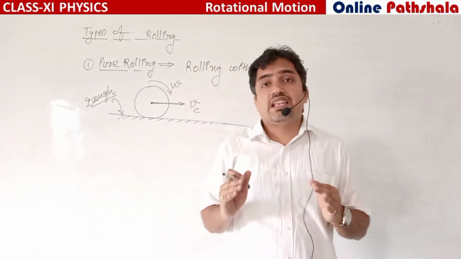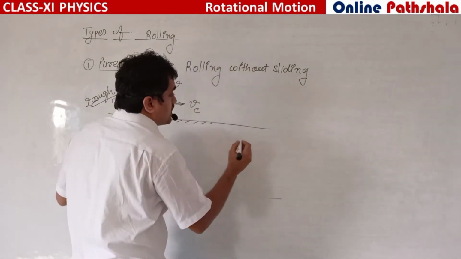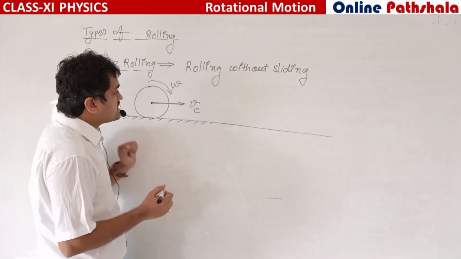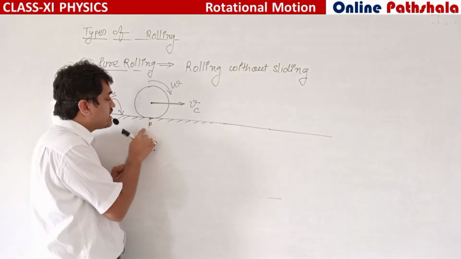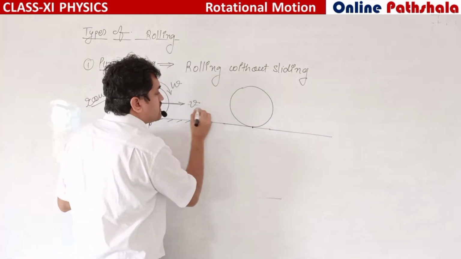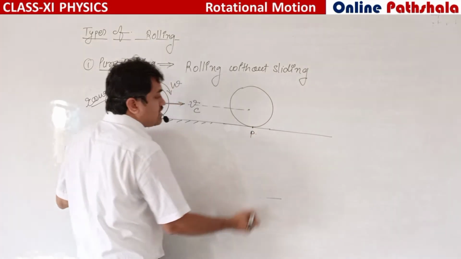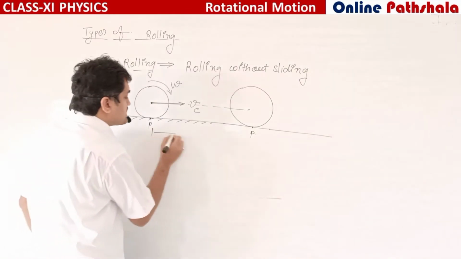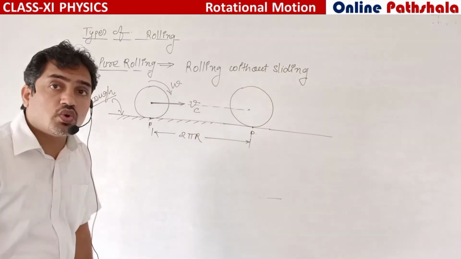We can find a relation between the rotational motion and the translatory motion. How? Let's see. In this case, the point P, which is in contact with the ground, after completion of one revolution, will again be in contact with the ground. So the linear distance covered by the center of mass is equal to 2 pi r.